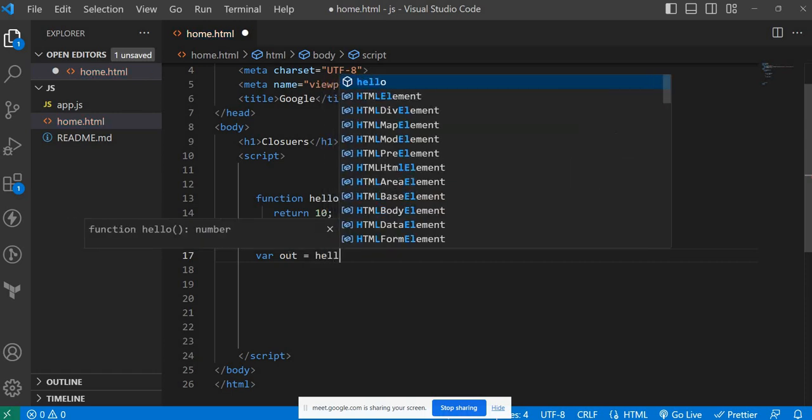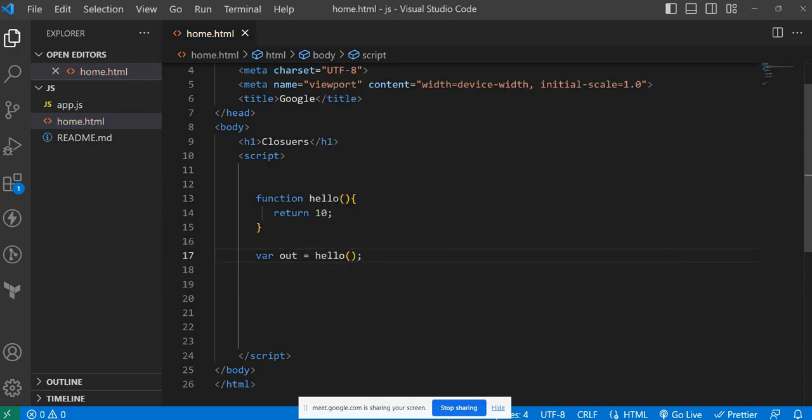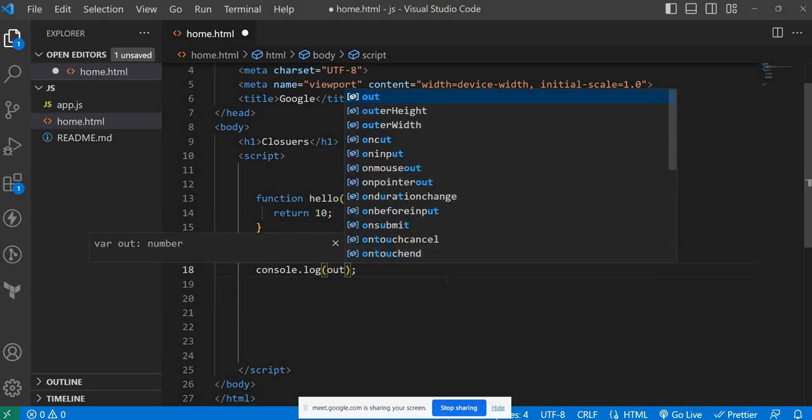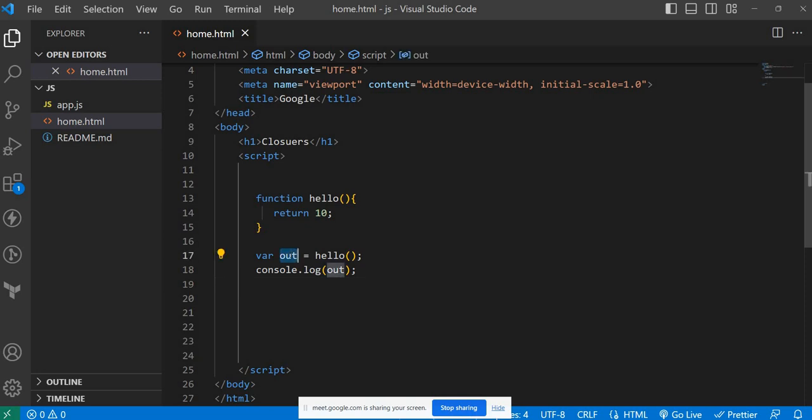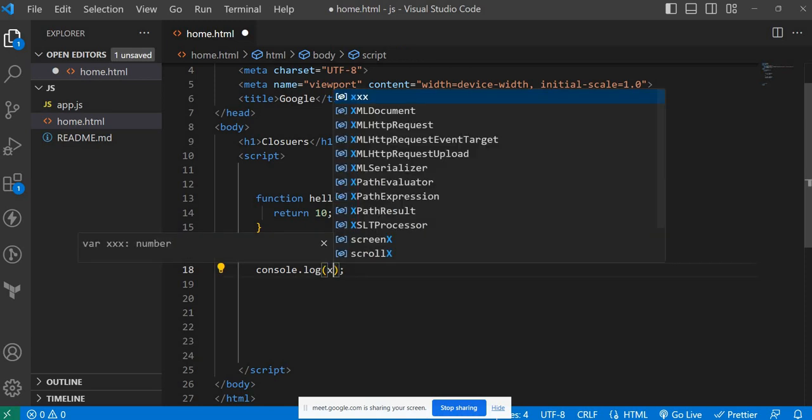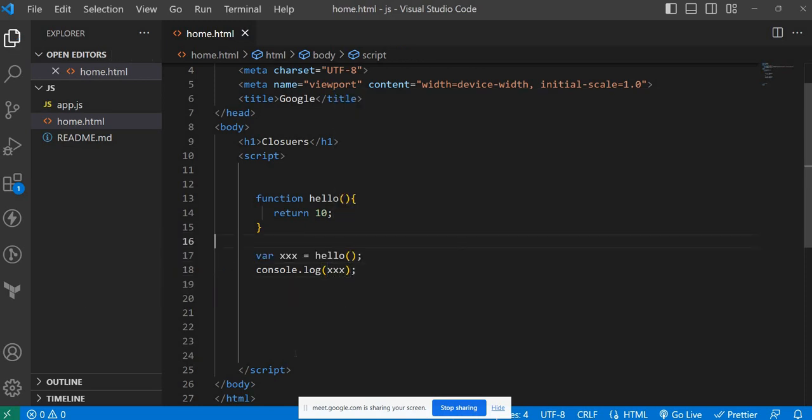Whenever we invoke this function, what is there inside that variable? Let's take it as triple x. You tell me, what is the value of triple x now in this program? Everyone knows that. Even we can return strings, right? Hello. Now what will be the value of triple x?